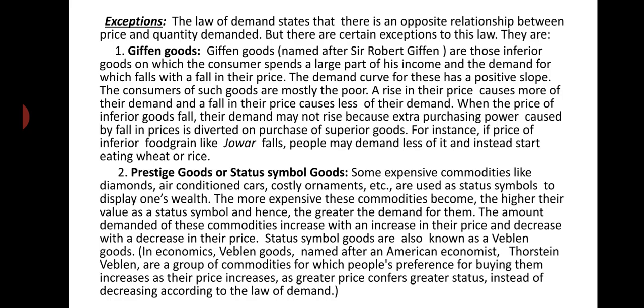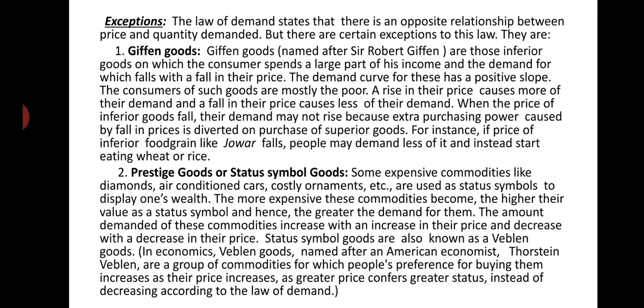So, the more expensive these commodities become, the higher the value as a status symbol, and hence the greater the demand for them. The amount demanded of these commodities increases with an increase in their price and decreases with a decrease in their price. Status symbol goods are also known as Veblen goods. Veblen goods are a group of commodities for which people's preference for buying them increases as their price increases, as greater price confers greater status, instead of decreasing according to the law of demand. You see, Veblen goods means prestigious goods.